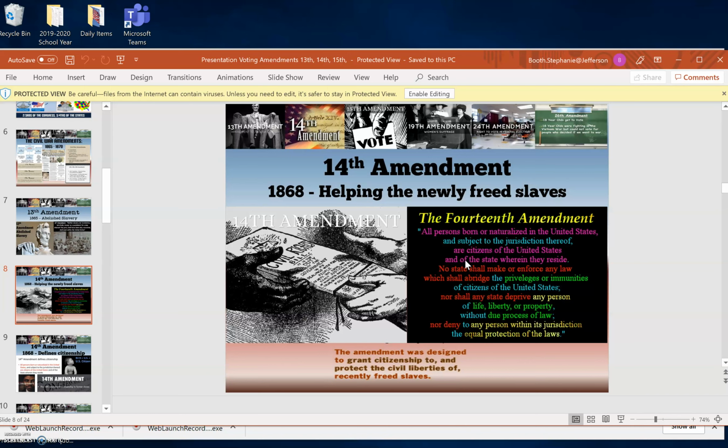Some states, that did not go over very well. The states did not particularly like this amendment. But it was the law. And so by federal law, those states had to give equal citizenship to African Americans.